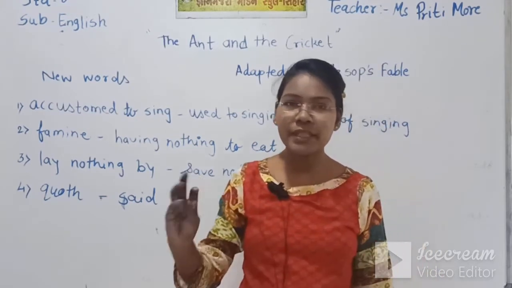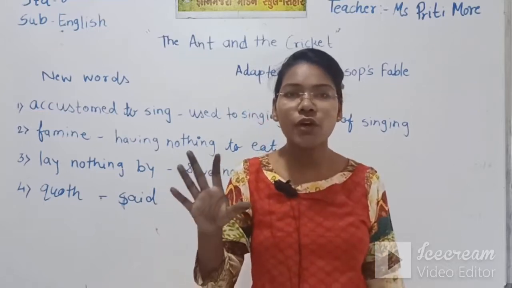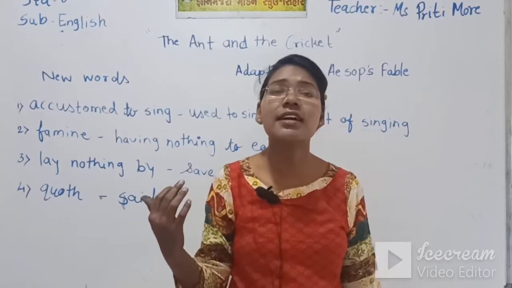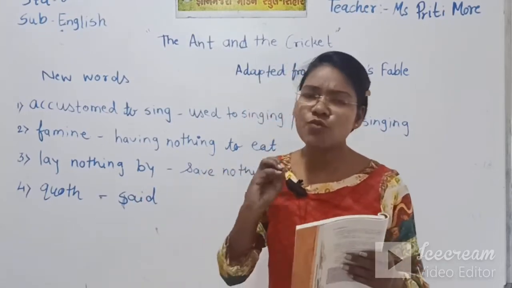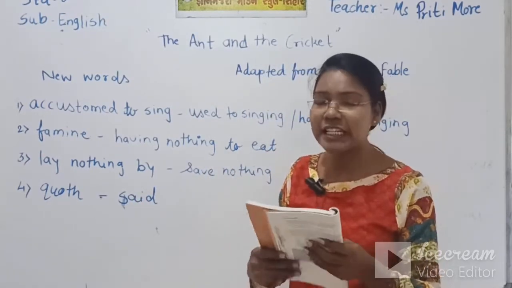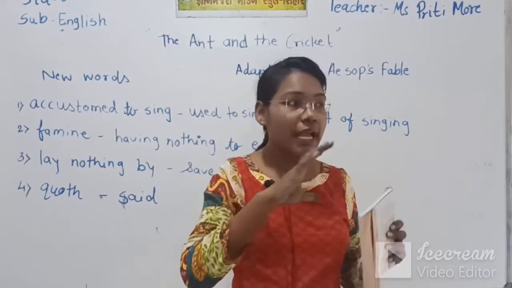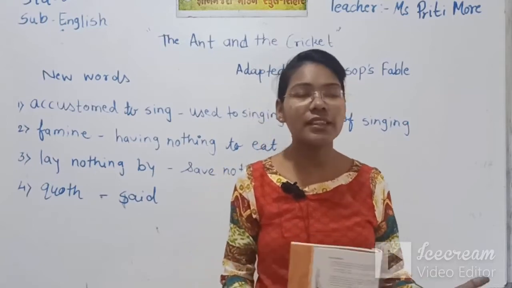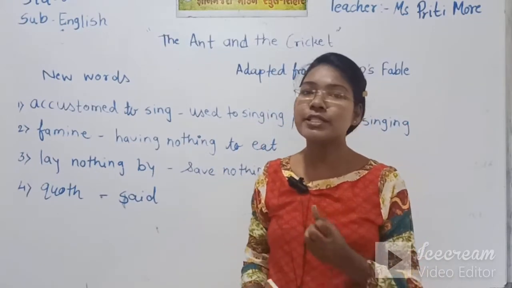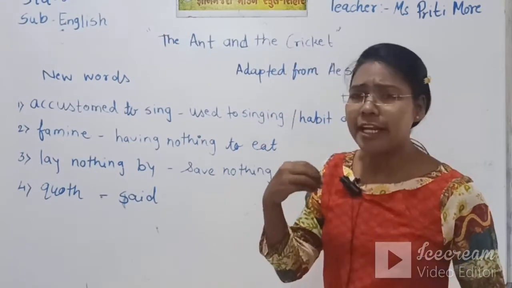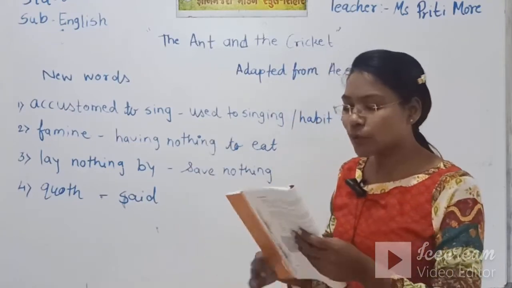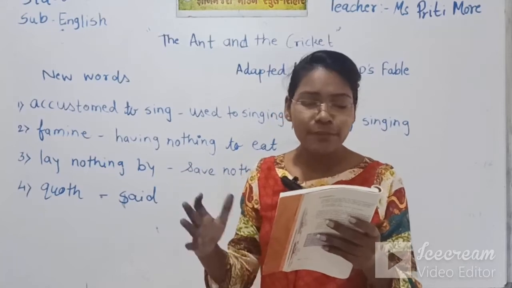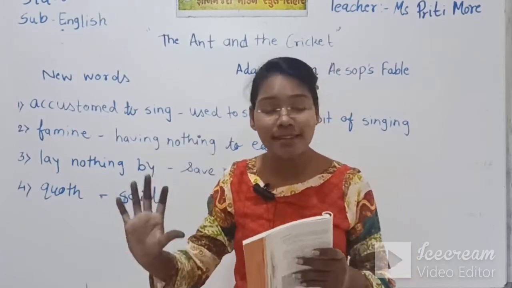Whatever the season, summer, winter or rainy, he just wanted to sing. Especially in spring, with lots of flowers and greenery, he liked to sing day and night. So here the poet is saying a silly young cricket, that means he is so crazy to sing.